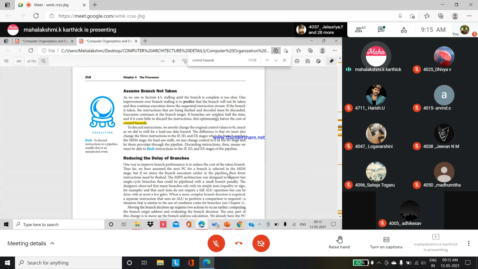So if branches are untaken half the time, and if it costs little to discard the instructions, this optimization halves the cost of control hazards. To discard instructions, to flush them out, we merely change the original control values to 0, as must be done to stall for a load-use data hazard. So when we do this flushing, that means we must be able to flush instructions in the IF, ID and EX stages of the pipelining.